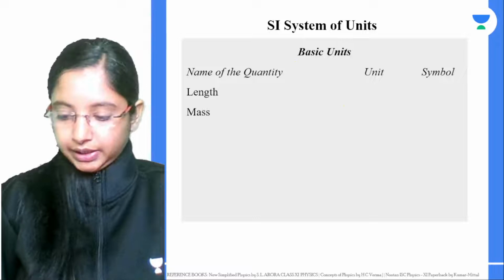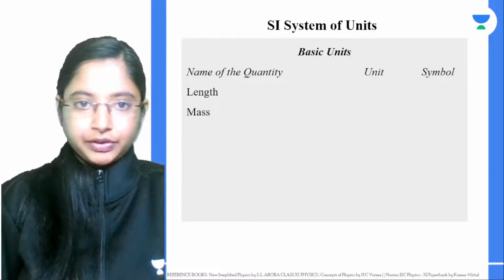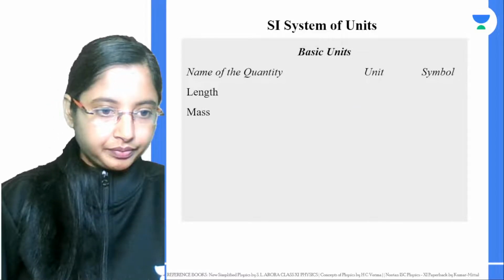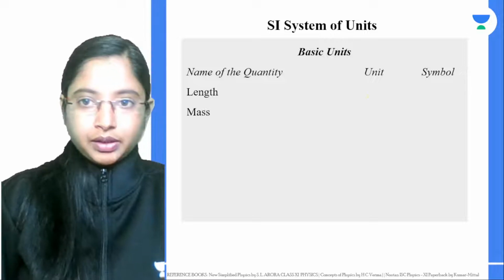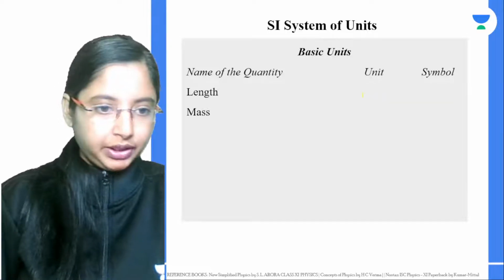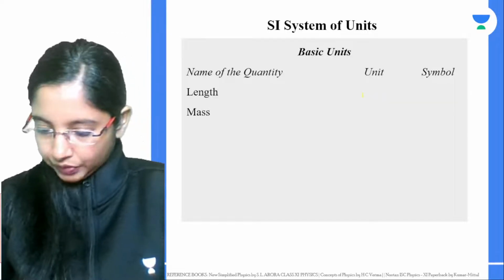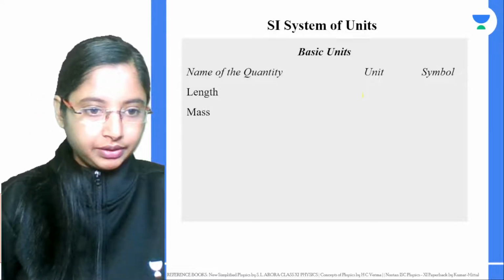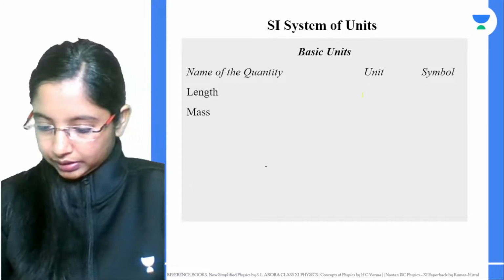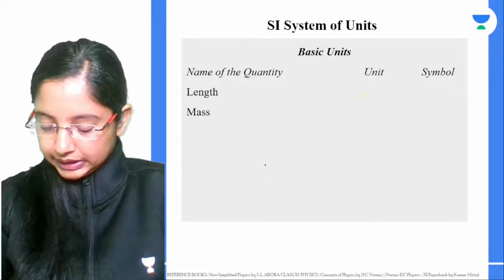Temperature, that is right. Amount of substance, that's also correct.